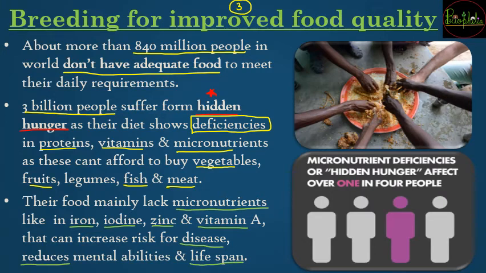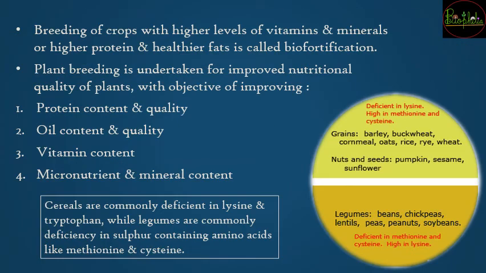So for that reason it is very important that along with the quantity of food, the food quality also needs to be improved. Increasing quality along with quantity is the next step for breeding. In the crops taken up for these reasons, there need to be higher levels of vitamins and minerals, or at least higher proteins and healthier fats.